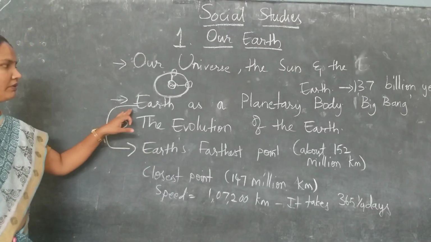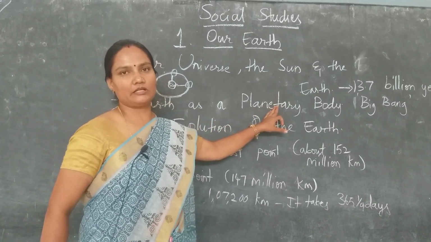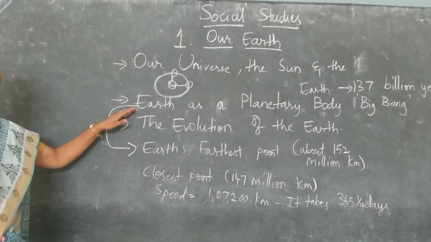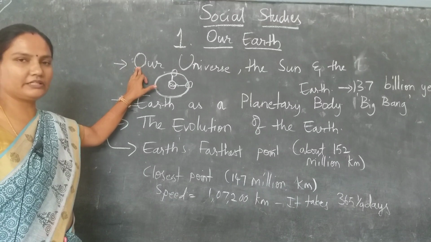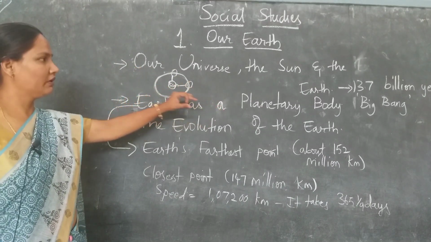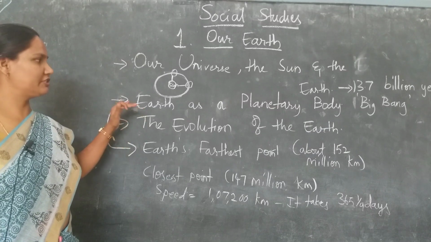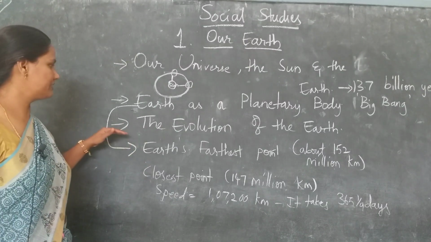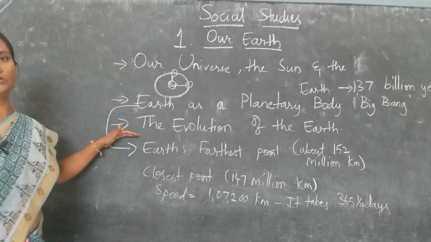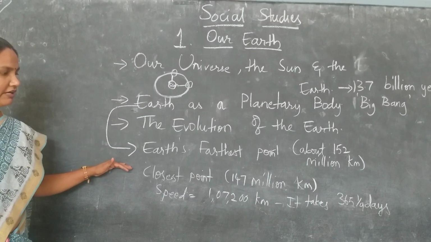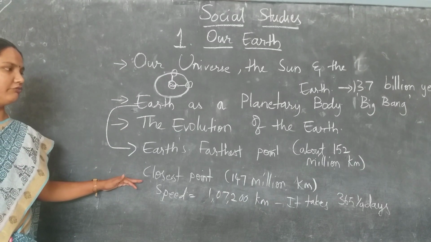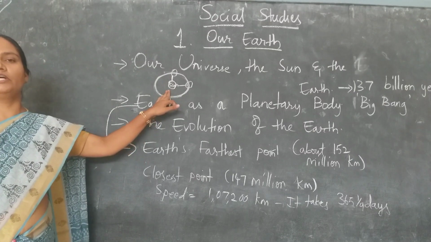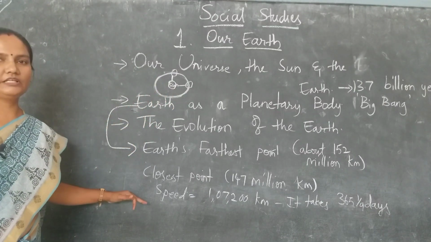So this is about the planetary body, about our Earth, about the revolution of the Earth. In today's class we discussed the formation of planet Earth, the Big Bang theory, how this planet was formed. These are all theories, children. These are all assumptions scientists have made based upon the present situation, about the evolution of the Earth, and about the farthest and closest point on the Earth during its revolution around the sun. About the internal structure of the Earth we will study in the next class.